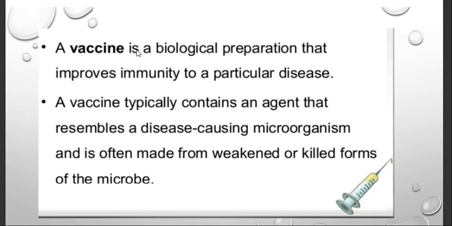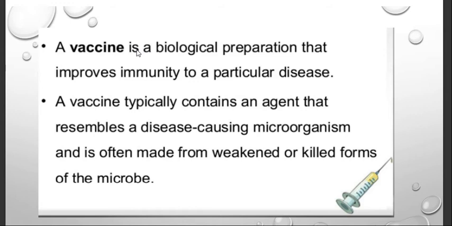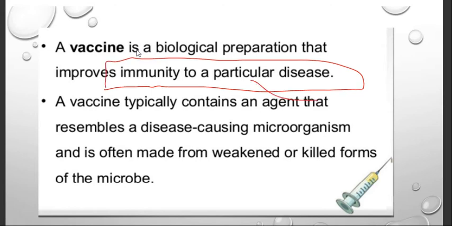First we will know the basic definition. This is simple, right? A vaccine is a biological preparation that improves immunity to a particular disease, that is COVID-19. And what is the virus? SARS coronavirus 2, right? Next, a vaccine typically contains an agent that resembles a disease-causing microorganism, often made from weakened or killed forms of the microbes. This is one type, that is inactivated. That is one type of vaccine.